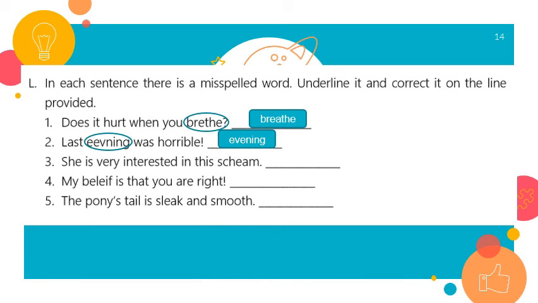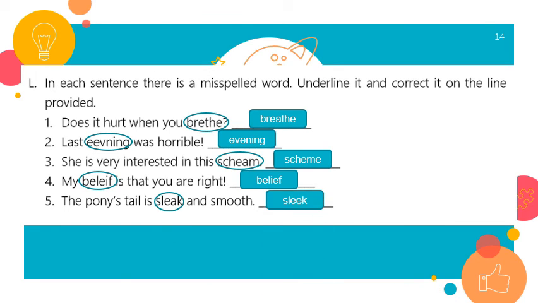She is very interested in this scheme. I have the word scheme wrong, and it should be written as follows. My belief is that you are right. So I have the word belief wrong, and the mistake is that we should put I and then E. Number 5, the pony's tail is sleek and smooth. Now the word sleek, which means shiny, is wrong because we have to write it as double E.